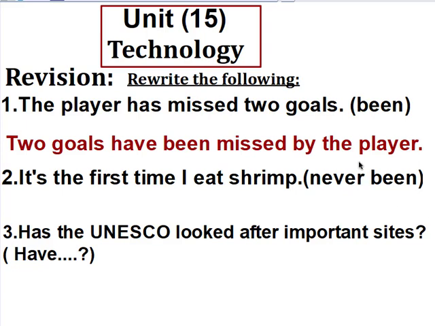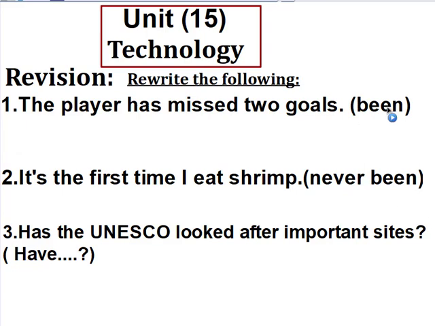Hello, today we are studying Unit 15, Technology. But at first, let's start with the revision. Rewrite the following sentences using the words in brackets to give the same meaning.